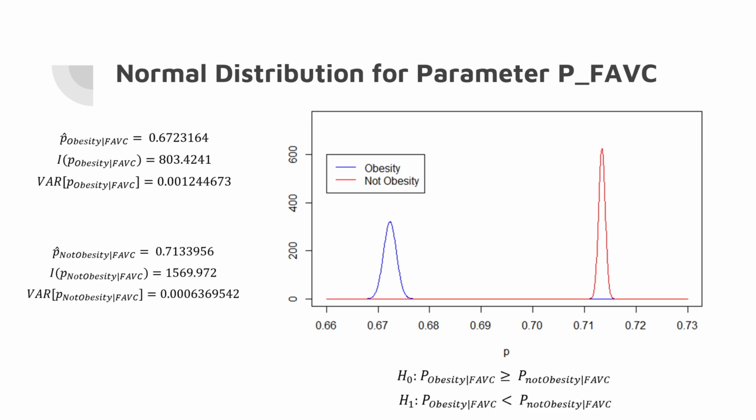Now, separating the proportions of FABC into obesity and not obesity, we can plot using a normal distribution where we can see that the proportion of obesity is 0.67 and the proportion of not obesity is 0.71. Now, if we look at the plot, we can understand that the proportion of not obesity is larger than the proportion of obesity. Thus, the null hypothesis can be rejected.